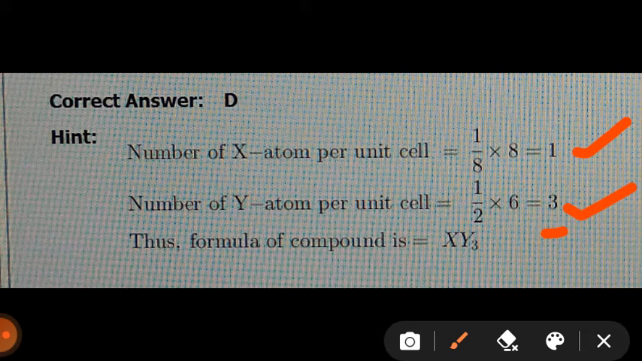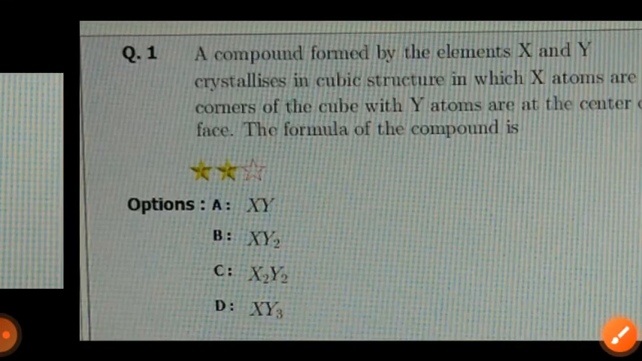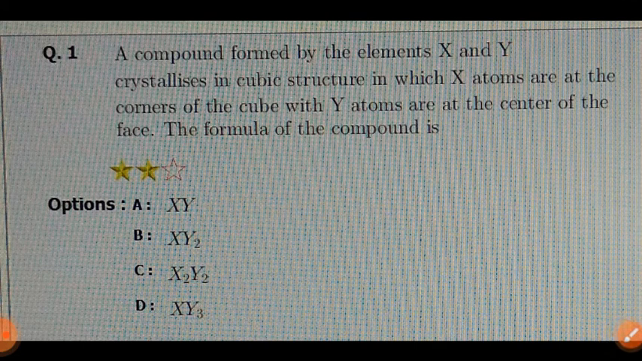Therefore XY3 is the correct answer, and the correct answer for this question is D, XY3.